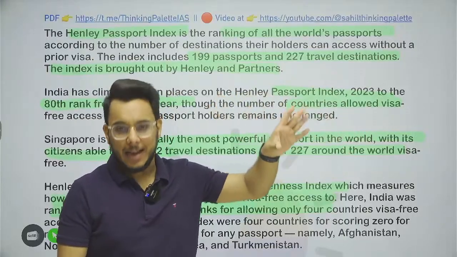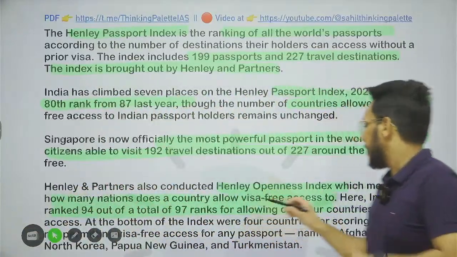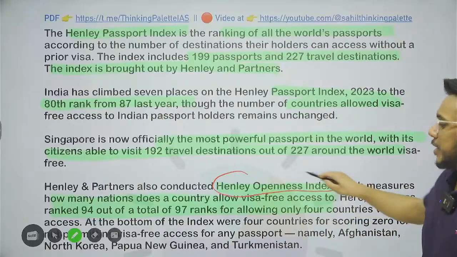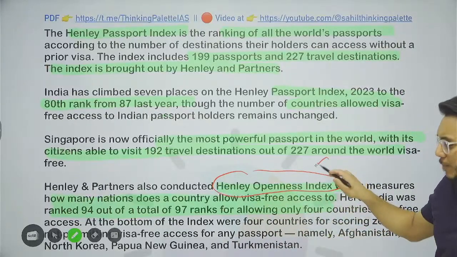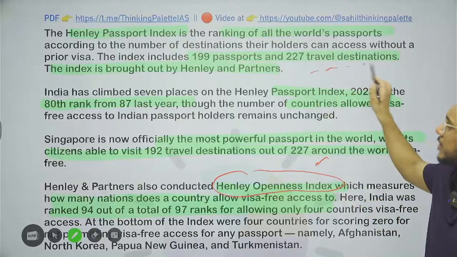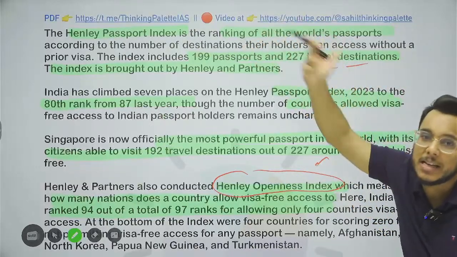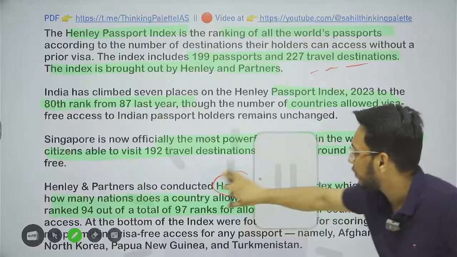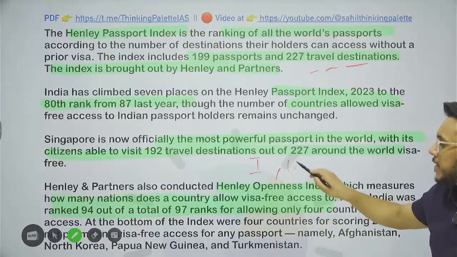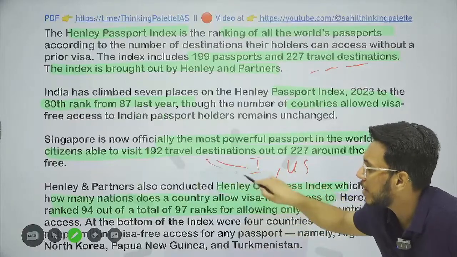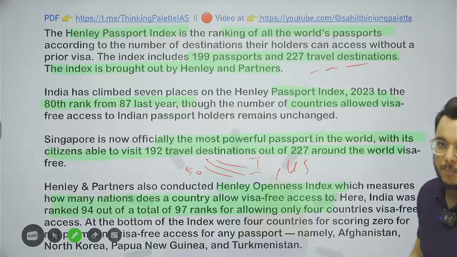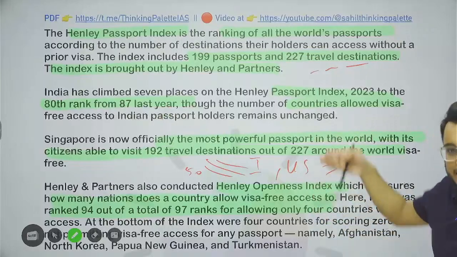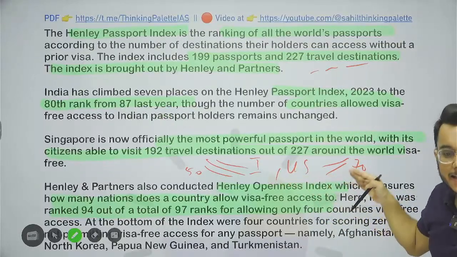The passport index is released by Henley, and Henley has also released the Henley Openness Index. Now, what is the Henley Openness Index? This index ranks countries on how many countries they allow to come into their country without a visa. For example, here is India, here is the US. India allows people from, let's say, 50 countries to come. Let's say the US allows people from 70 countries to come without a visa. This is the parameter on which the Henley Openness Index is ranked.